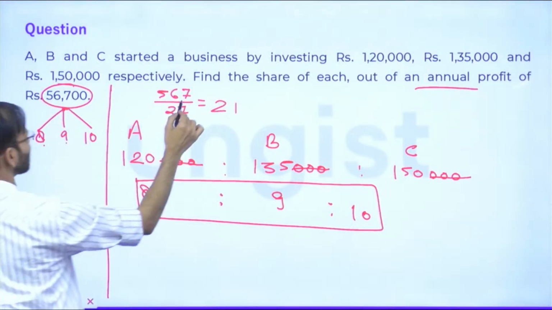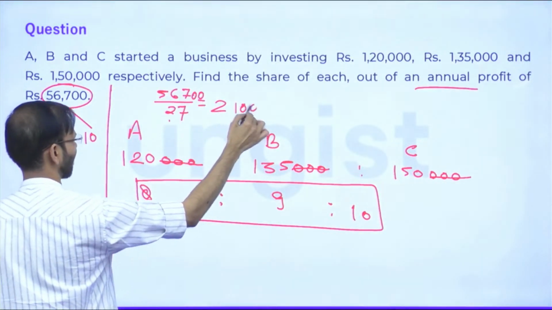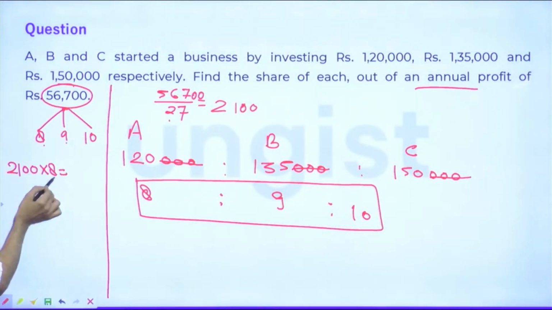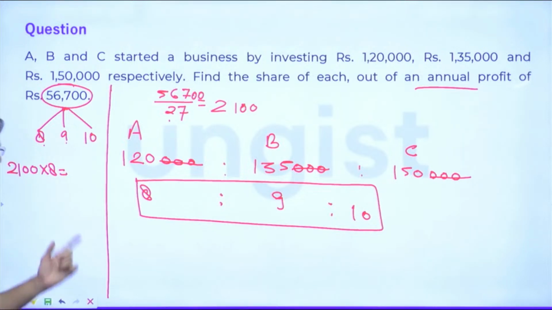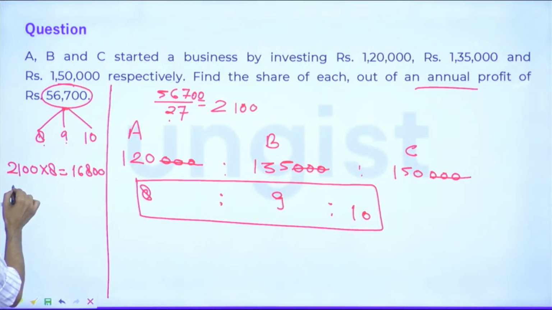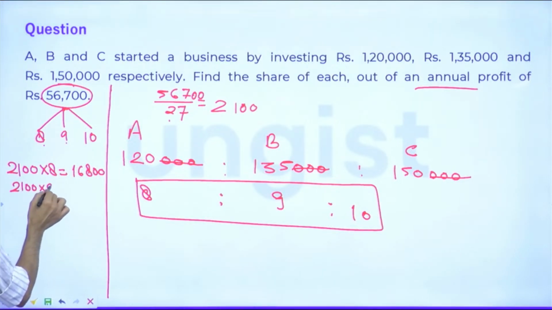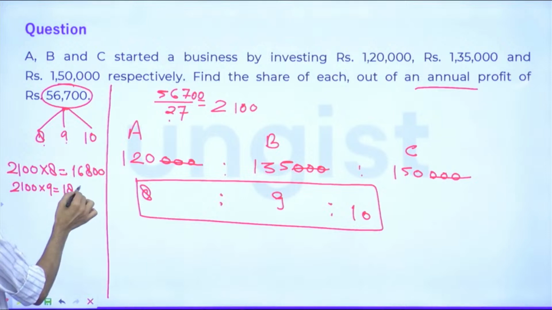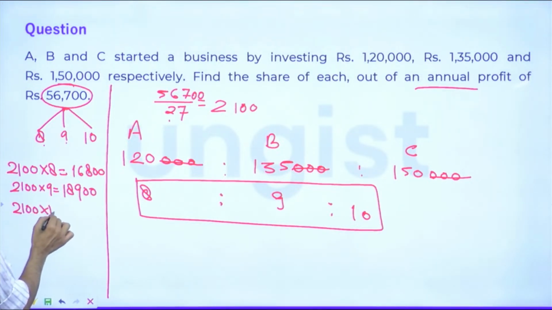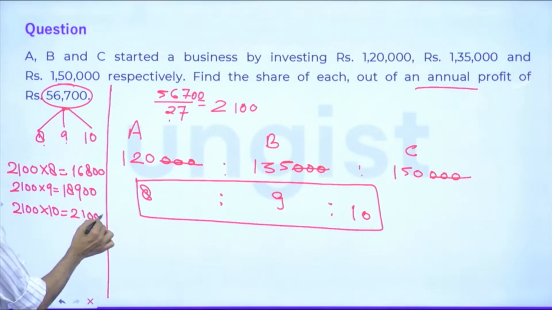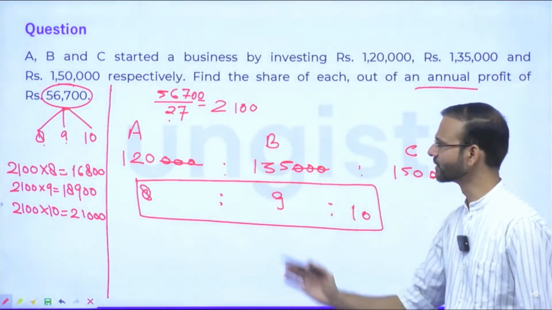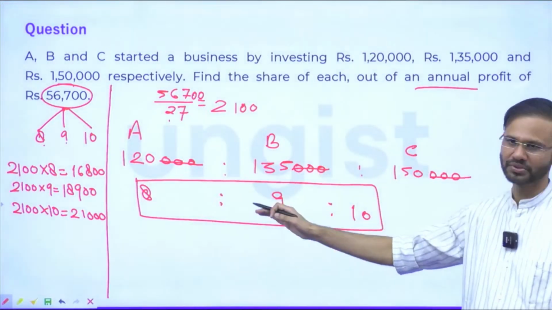So guys, this is 56700, so this is 2100 actually. So 2100 into 8. 20 into 8 is how much? 20 into 8 is 160, so this will be 168. Now 2100 into 9. 20 into 9 is how much? This is 180, so this will be 189. And then 2100 into 10, so this is 21,000. So shares of A, B and C respectively are 16,800, 18,900 and 21,000.